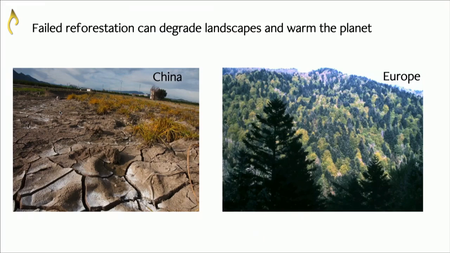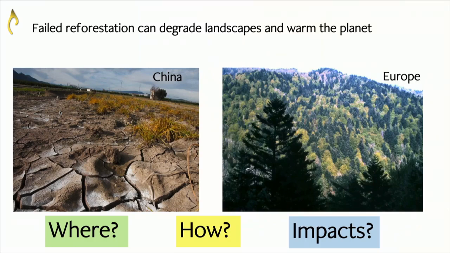So restoration, obviously, it's all very well intended. There's lots of good and honorable goals in it. But what we really need is basic global scale information so that we can unify our efforts and make sure that we're all moving in the same sort of direction. We need to understand where are the best places to restore, how do we best restore in those regions, and what impact will they have. We need to understand something about the implications, the impact of those restoration efforts, before we go too gung-ho.